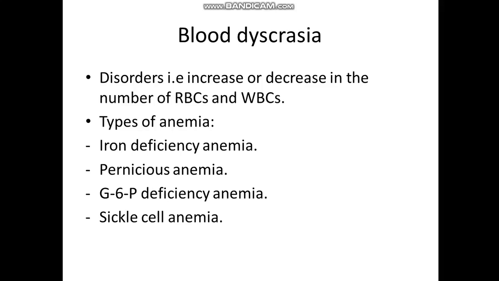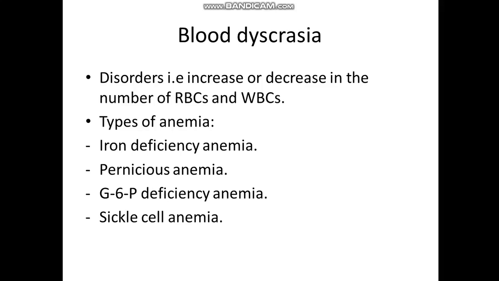In general, there are many classifications for anemia, but in general there are four types of anemia: iron deficiency anemia, pernicious anemia, glucose-6-phosphate deficiency anemia, and sickle cell anemia. Actually, this is in order to discuss certain types of anemia.